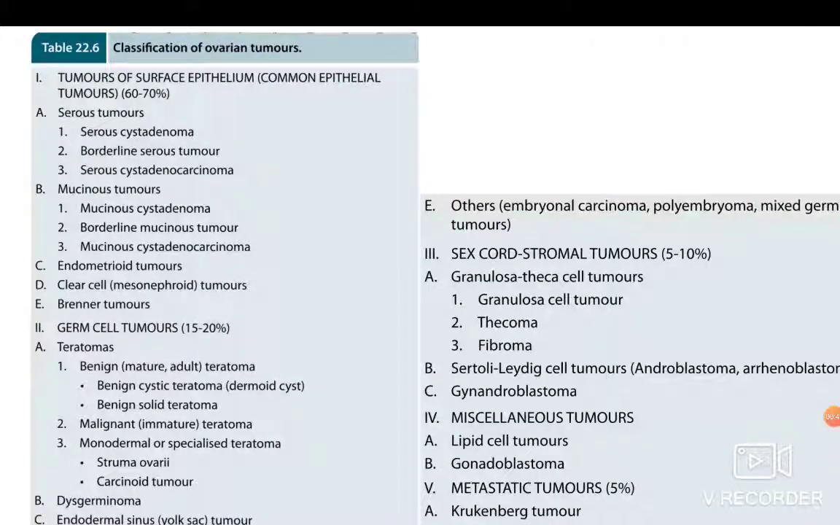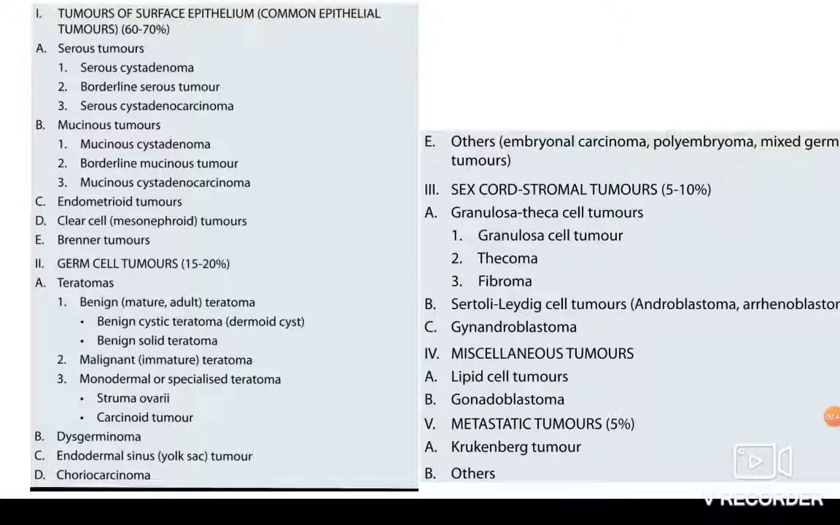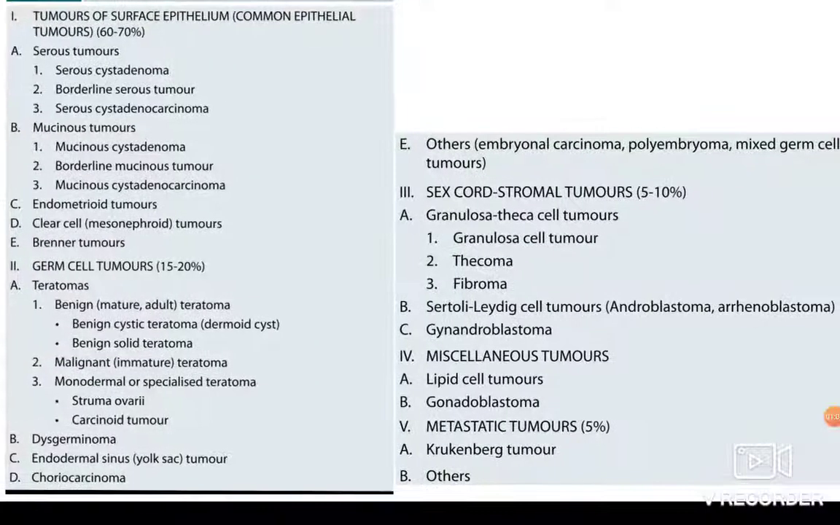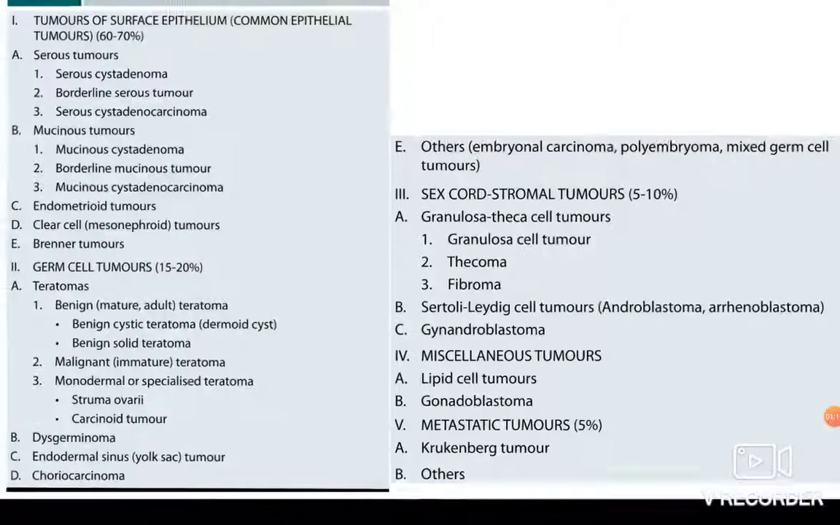Then coming to the germ cell tumors, we have the teratomas, dysgerminoma, endodermal sinus tumors or yolk sac tumor, choriocarcinoma and others. And teratomas are again divided into benign, malignant or monodermal teratomas. In the sex cord stromal tumors, we have the granulosa theca cell tumors, Sertoli Leydig cell tumors, gynandroblastoma. Granulosa theca cell tumors are again divided into granulosa cell tumor, thecomas and fibromas.